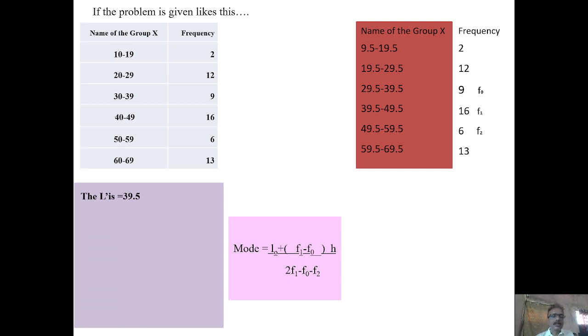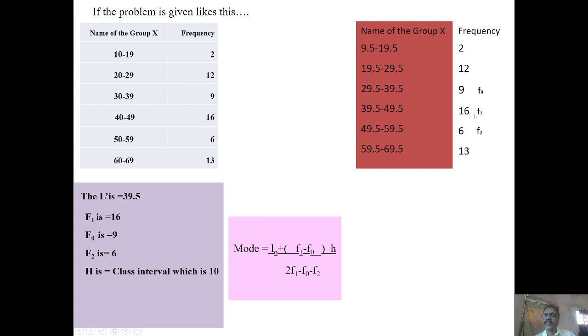Here F1 is treated as the highest frequency in the whole data. So we will assume that the mode may reside in 39.5 to 49.5, because 16 is the highest frequency compared to the other values in this problem.